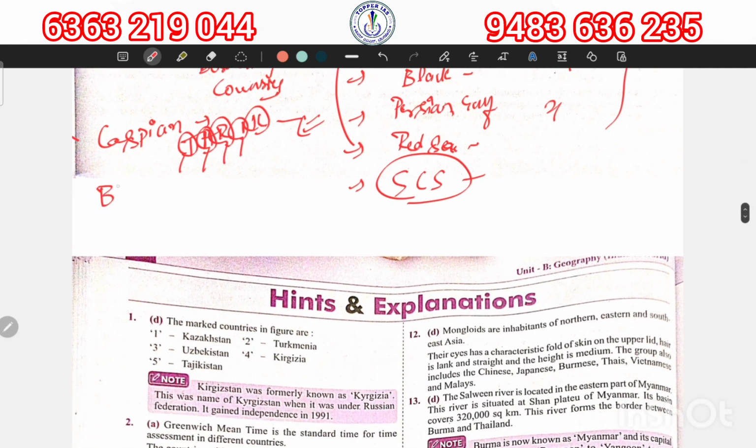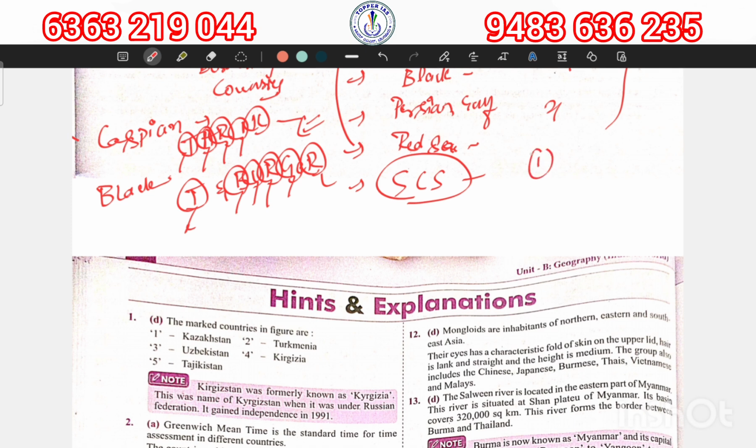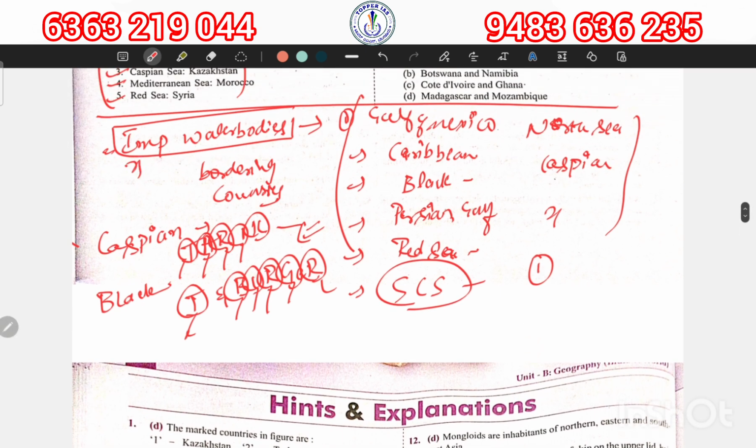Similarly, for Black Sea, it is T and Burger. For example, T for Turkey, B for Bulgaria, U for Ukraine, R for Russia, G for Georgia, R for Romania. So these are the important themes. So work on the important water bodies which are in news and the surrounding countries.